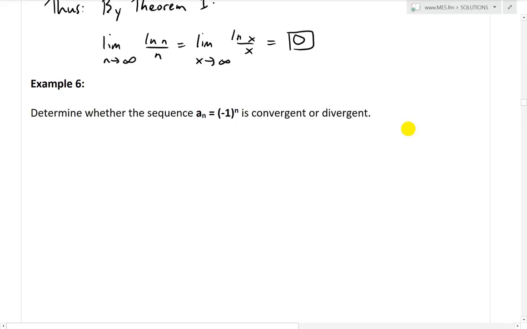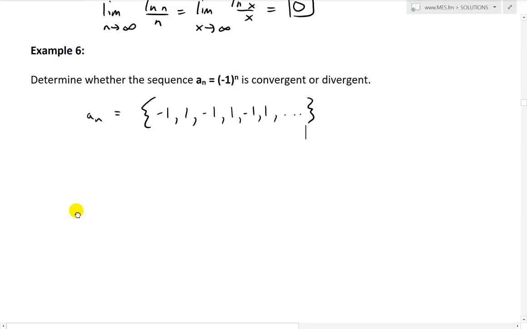Now let's look at another example, example 6, and it states: determine whether the sequence a_n equals negative 1 to the power of n is convergent or divergent. First thing we should note is we could write the sequence out and write all the terms. You could see that it's going to be alternating. When n is 1, negative 1 to the power of 1 is negative 1. Negative 1 to the power of 2 is positive 1. Then the 3 is odd, so it's negative. Power of 4 is even, so we get a positive. It just keeps going like that and alternates between 1 and negative 1.